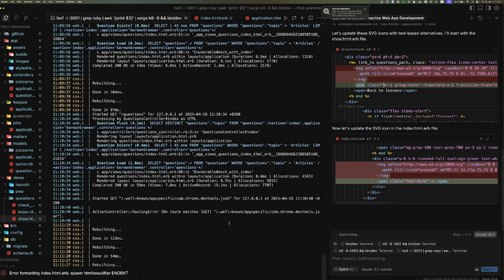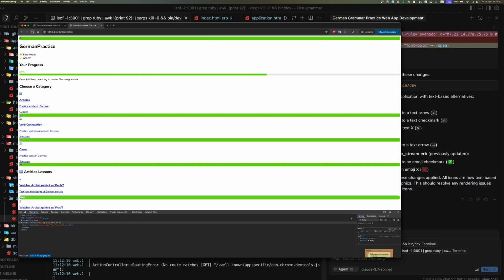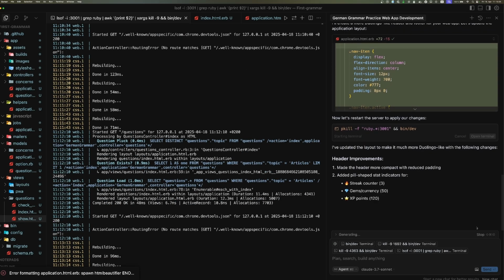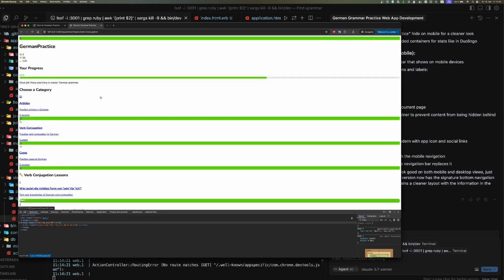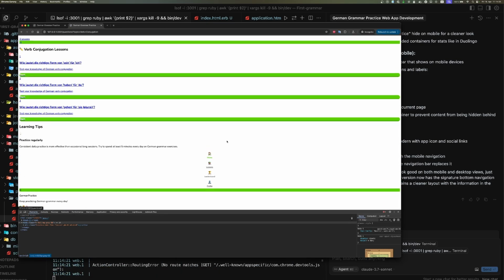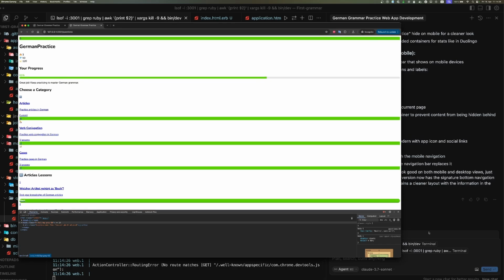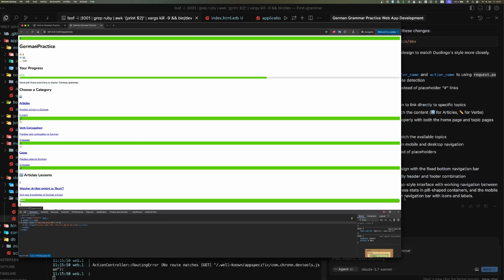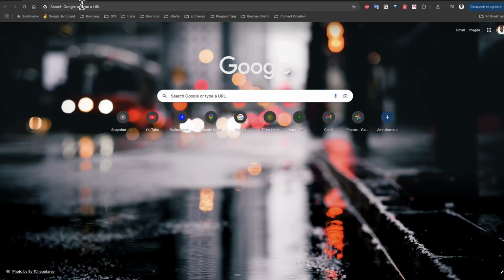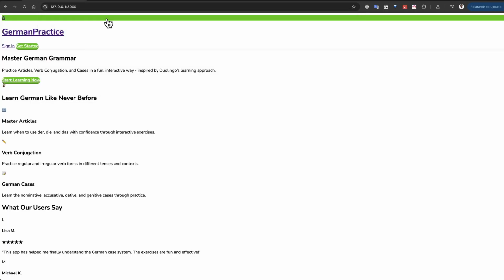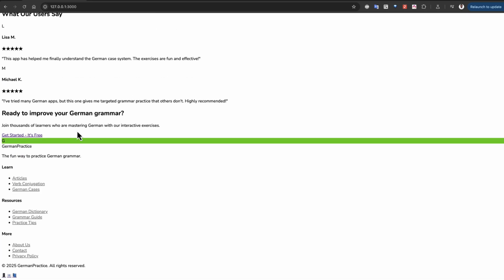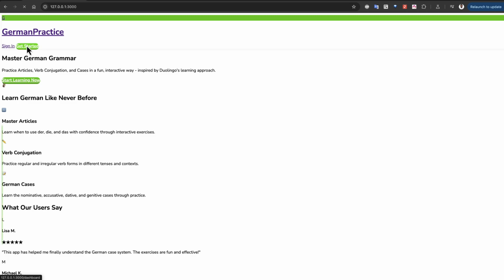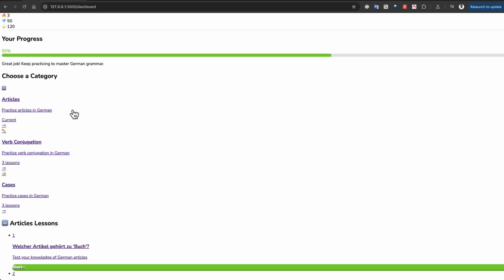I tried prompting a few more times to improve the UI, but it did not get much better. I'm using Claude 3.7 Sonnet, which is the best for software development. Here it has full context of the app, what tech stack I need to use, and what the reference is for the UI, and still the AI is struggling to build something nice when I'm not looking at the code. After asking several times to fix it, I gave up. Here is the final version. It appears it tried to create a landing page with header and footer, but forgot to make it pretty. The grammar page still looks the same with the 3 topics: verbs, articles and cases. We have 3 questions for each topic.